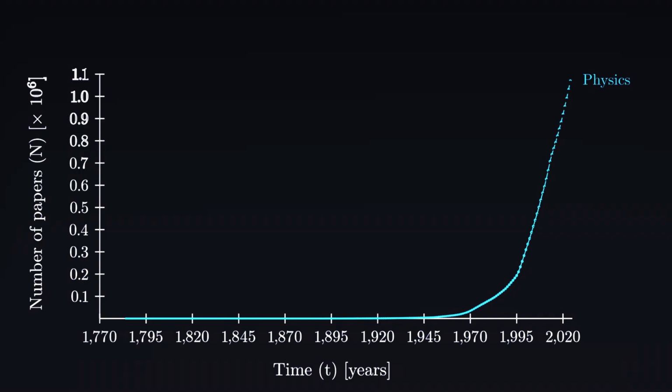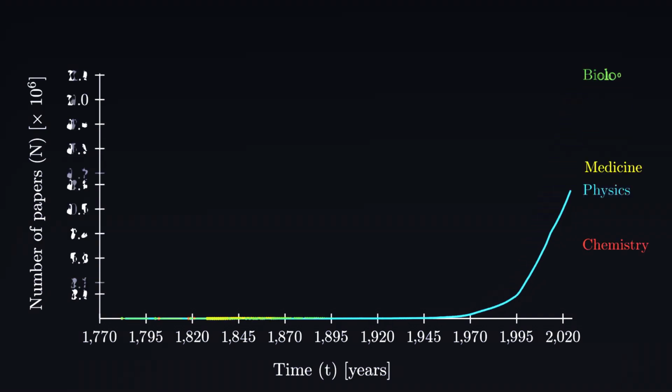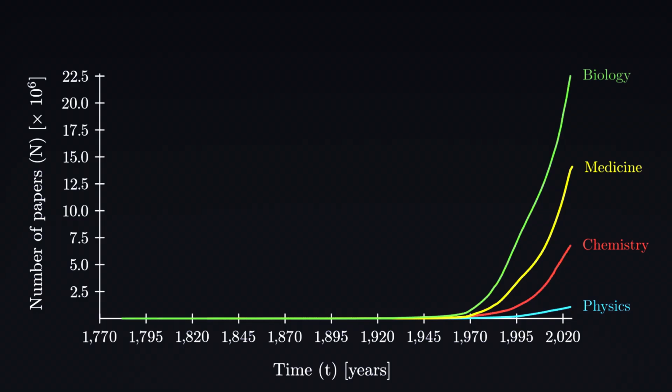So, what is the first law of growth? This graph shows the cumulative number of papers published in physics since 1800s, as well as chemistry, medicine, and biology. There is a common feature among them. They all have exponential growth. We can characterize each exponential growth with its growth rate.